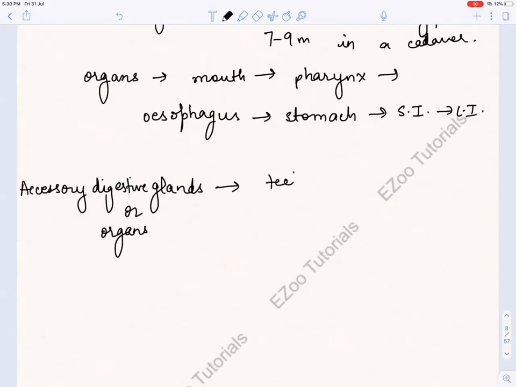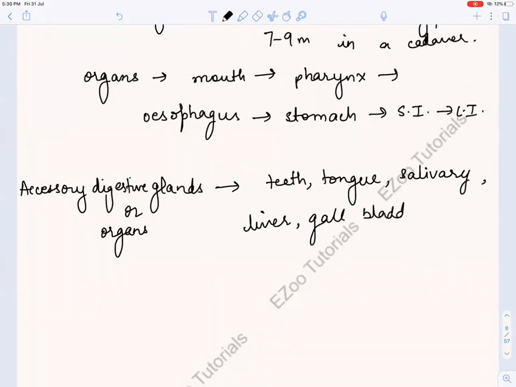Like teeth help in the mastication, and tongue, right? Making the food into bolus, salivary glands, and liver, gallbladder, pancreas. Okay, we saw all these things in the last video. So now this is just a revision.